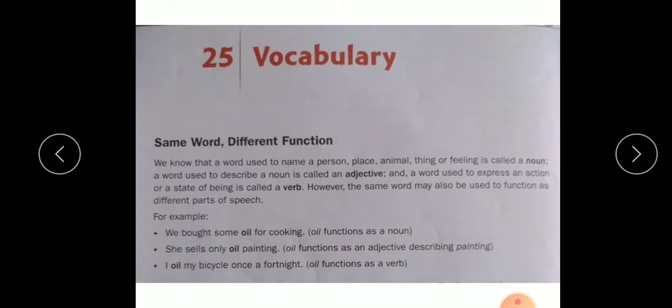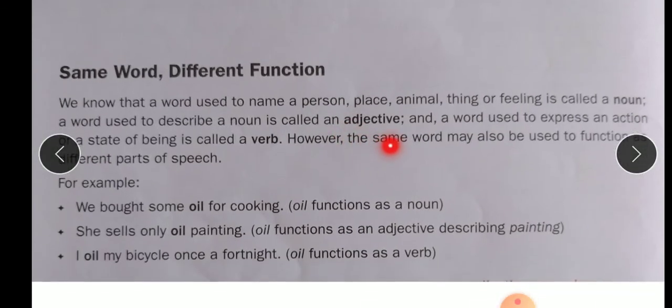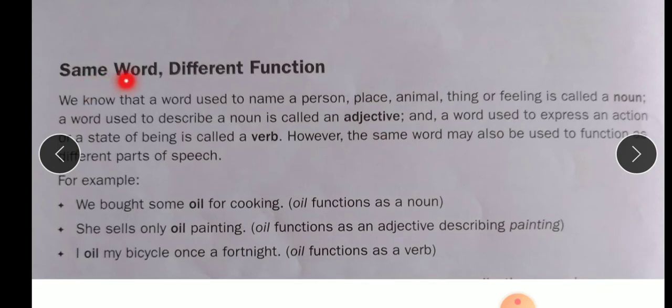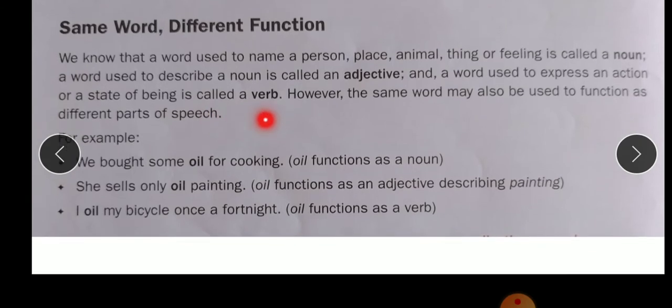Today we are going to learn about vocabulary. In vocabulary, first we will learn about some same words and different functions. We know that a word used to name a person, place, animal, thing, or feeling is called a noun. A word used to describe a noun is called an adjective. And a word used to express an action or a state of being is called a verb.